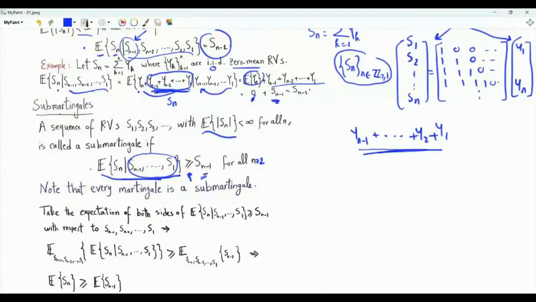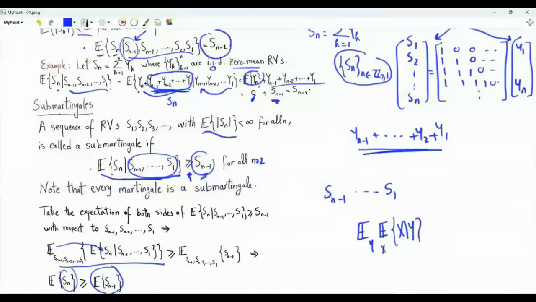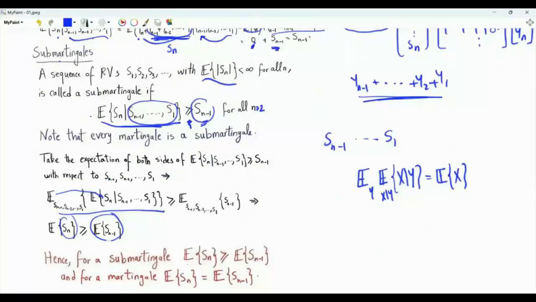Let's take the expectation of both sides with respect to the random variables from S1 to Sn minus 1. On the right-hand side, we end up with the expectation of Sn minus 1. On the left-hand side, by the Tower rule or the law of iterated expectations, we get the expected value of Sn. This law states that the expectation over y of the expectation of x given y is equal to the expectation of x. For a submartingale, we have the expectation of Sn greater than or equal to the expectation of Sn minus 1. For a martingale, we have an equality sign here, and so the expectation of Sn equals the expectation of Sn minus 1.